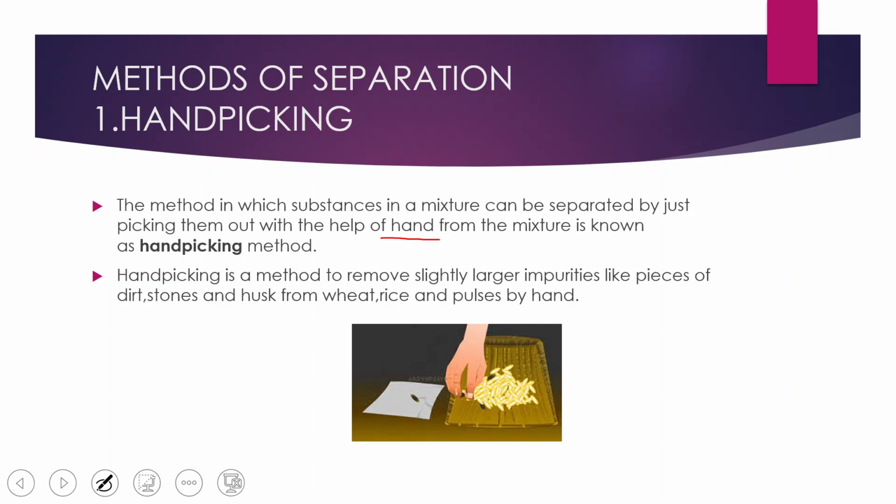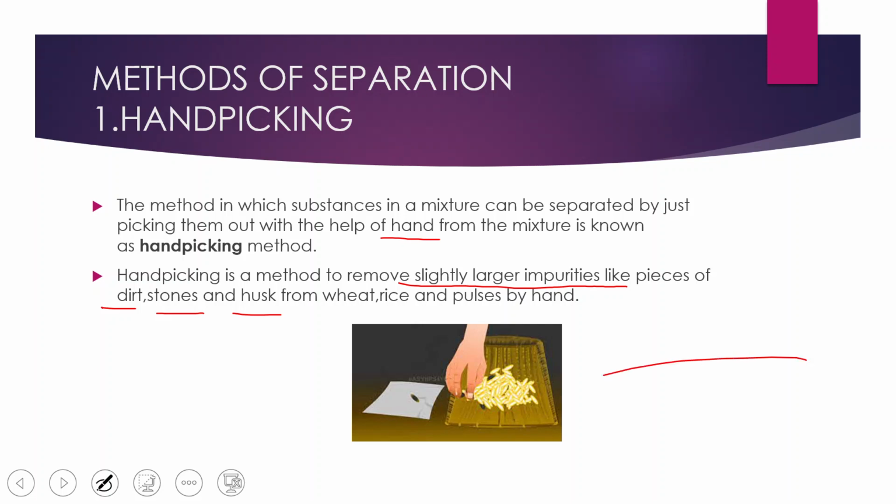Hand picking is a method to remove slightly larger impurities like pieces of dirt present in the mixture. There may be stones, there may be husk from substances like wheat, rice and pulses, and thus we make the mixture free from impurities and get the food items and can use them safely.